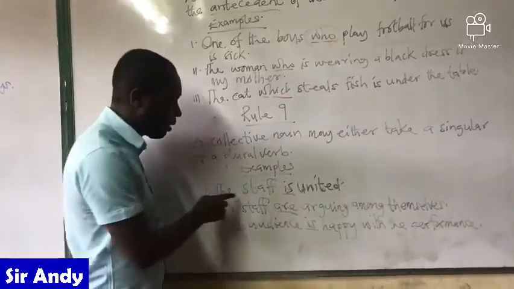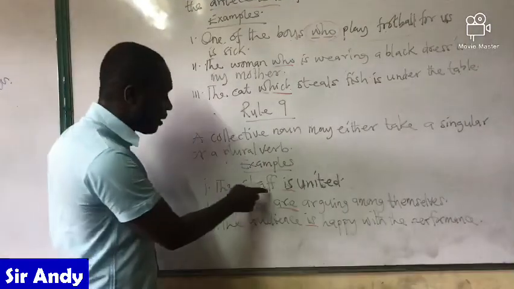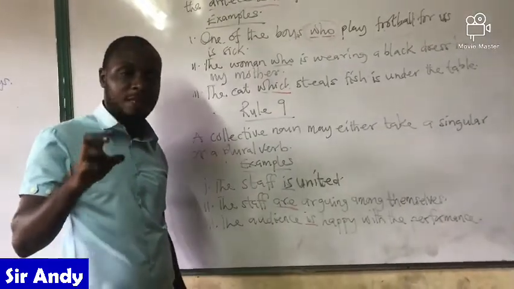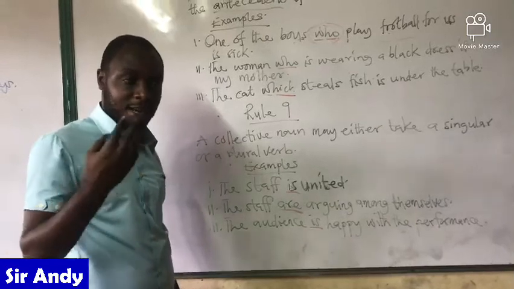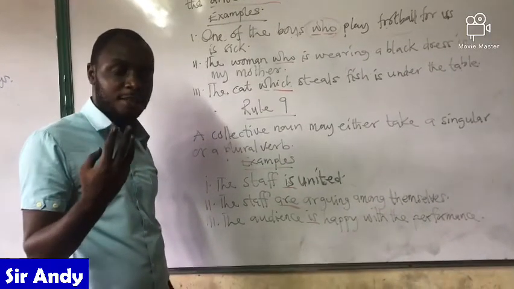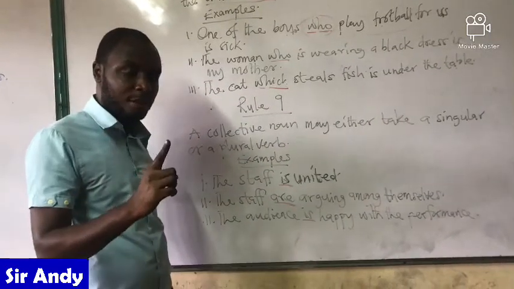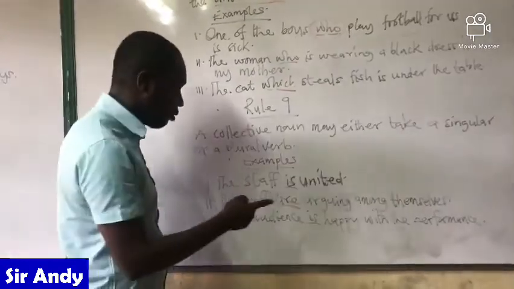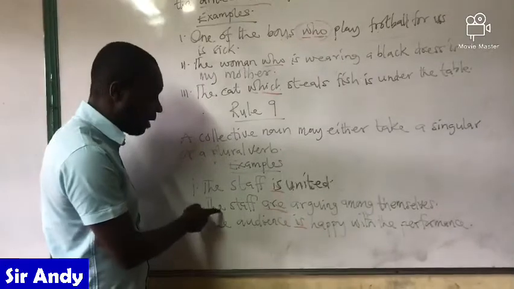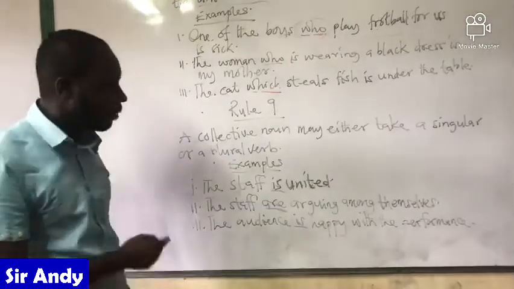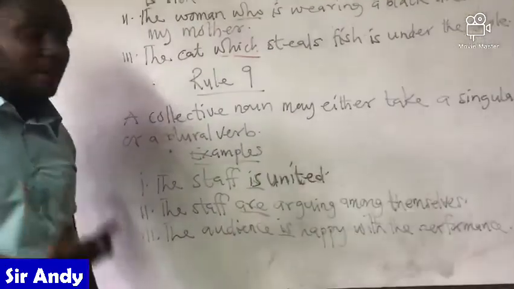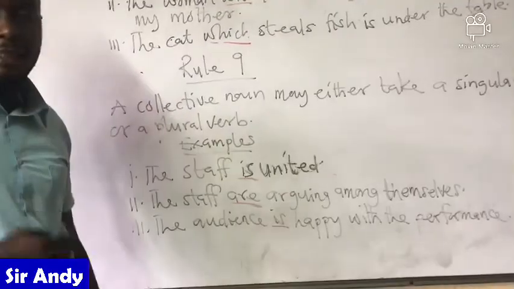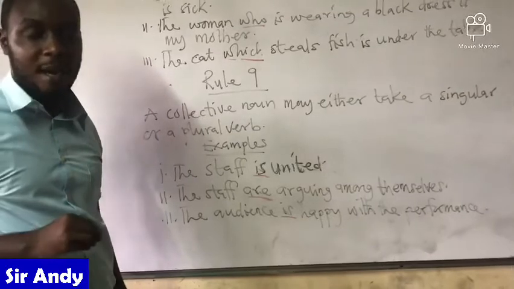So as we have here, the staff is united. In this case, for the staff, we are referring to the singular unit, right? So one unit. And that is why we've used is for it. It's united. And then the staff are arguing. In this case, with the staff and are, we are dealing with the individual elements in the staff.